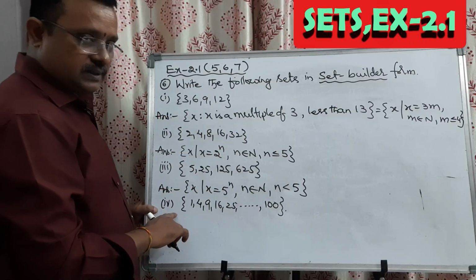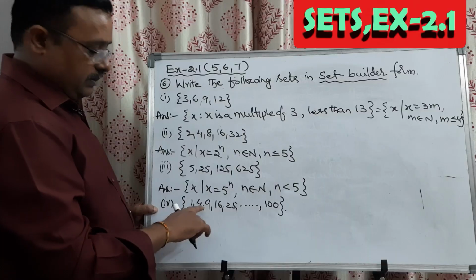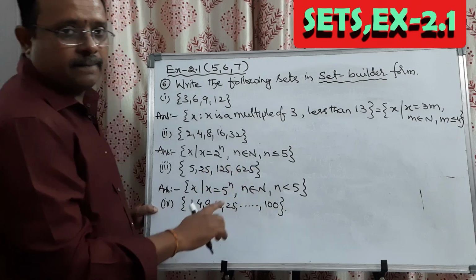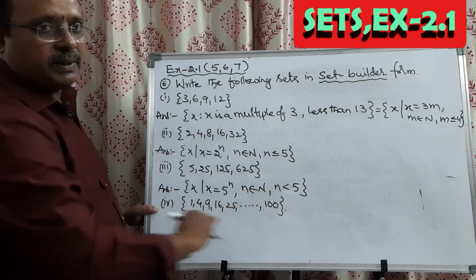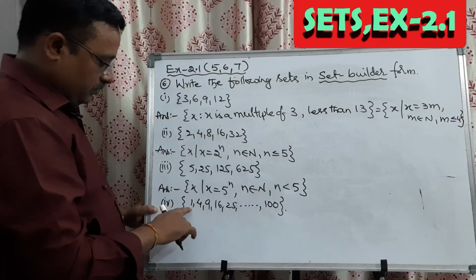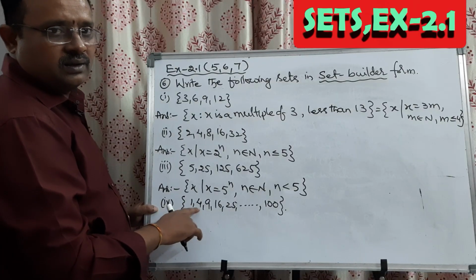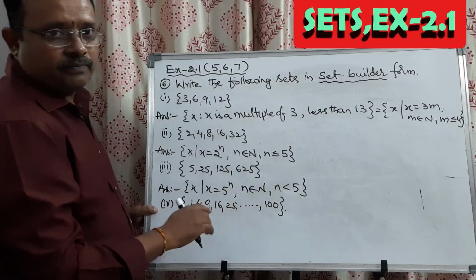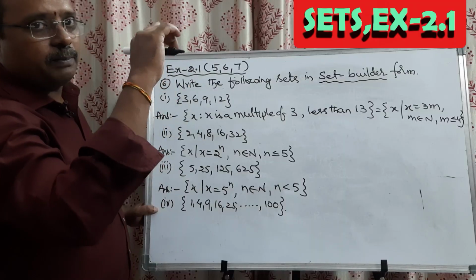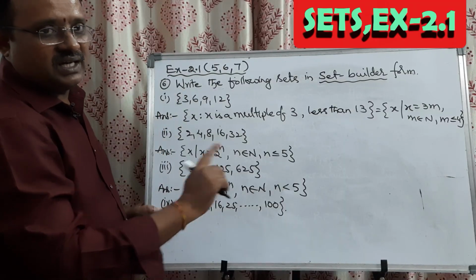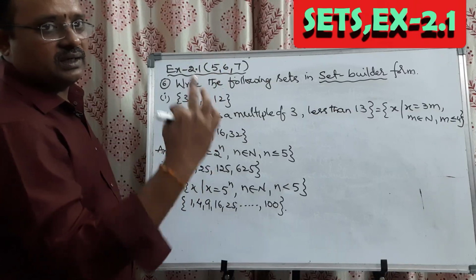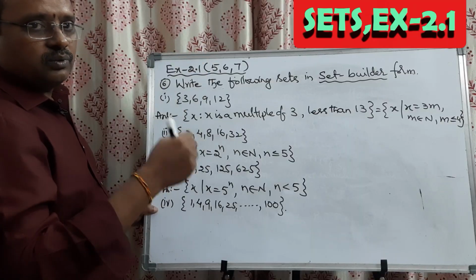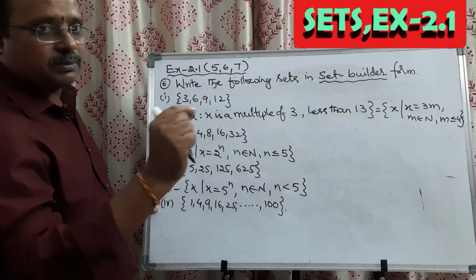Coming to the last problem in this, the set of 1, 4, 9, 16, 25 and so on up to 100. This is also a finite set. But what is the pattern here? You observe the logic. These are all 1 square, 2 square, 3 square, 4 square, 5 square up to 10 square. These are all squares. The power 2 is fixed and the base is changing. So that explanation we have to write.